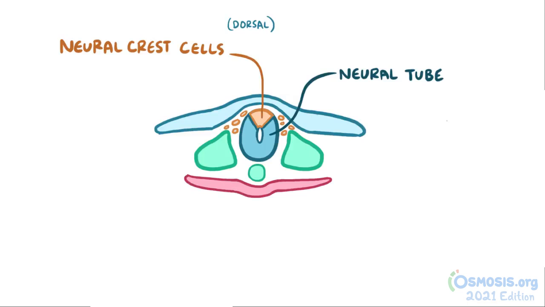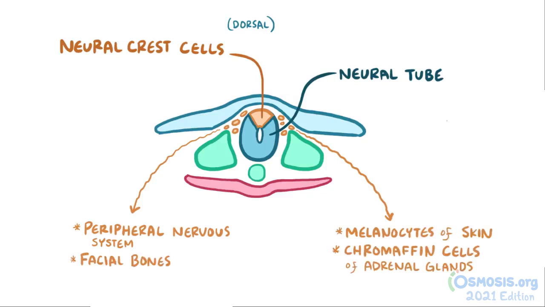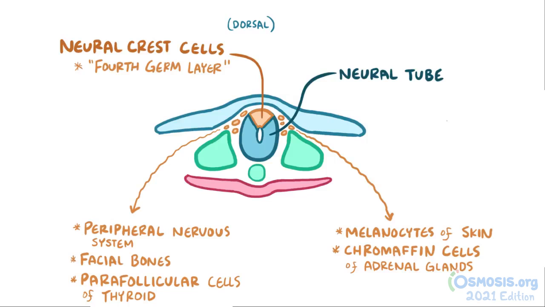Neural crest cells are like little explorers, and they migrate throughout the developing fetus to form a variety of tissues, including the peripheral nervous system, melanocytes in the skin, part of the facial bones, chromaffin cells of the adrenal glands, and parafollicular C cells in the thyroid. In fact, neural crest cells are responsible for so many of the body's organs and tissues that you might think of them as the body's unofficial 4th germ layer.